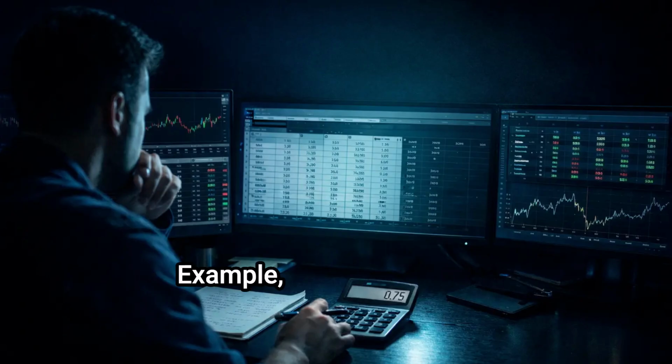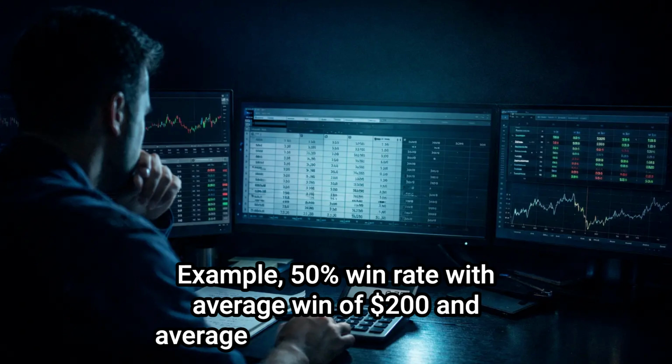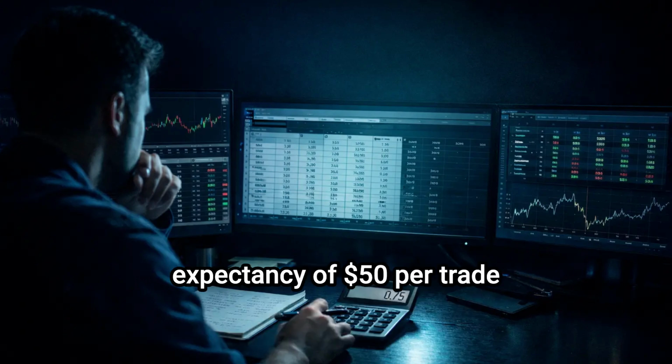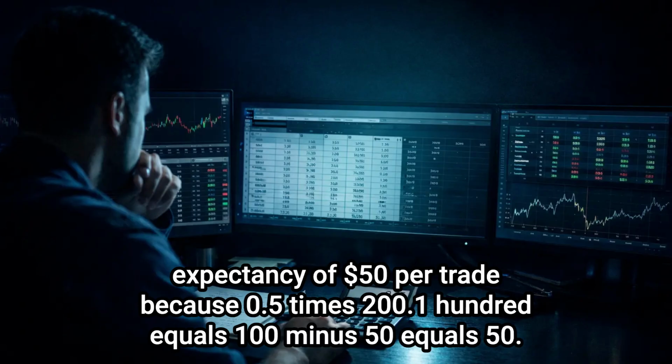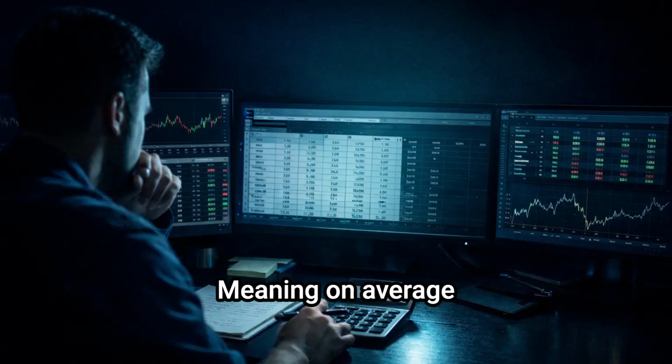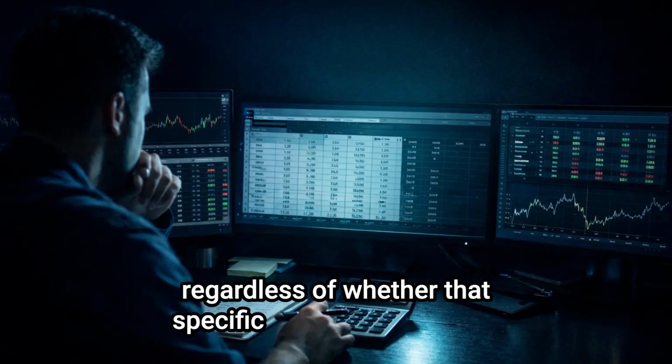Example: 50% win rate with average win of $200 and average loss of $100 gives you expectancy of $50 per trade, because 0.5 times 200 minus 0.5 times 100 equals 100 minus 50 equals 50. Meaning on average each trade produces $50 regardless of whether that specific trade wins or loses.